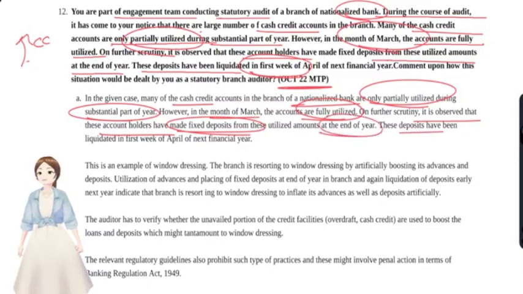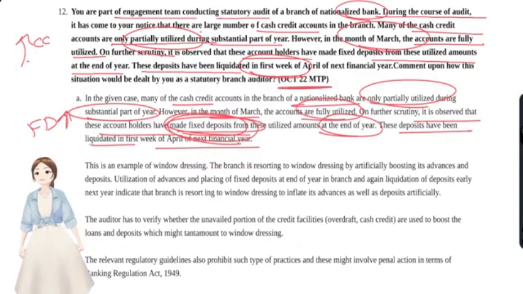These people liquidated them in the first week of April of the next year. They have fixed deposited the same CC limit in the same bank. That is, FDs were more, so people were coming and infusing money into that bank. It shows the bank as healthy. This is an example of window dressing.